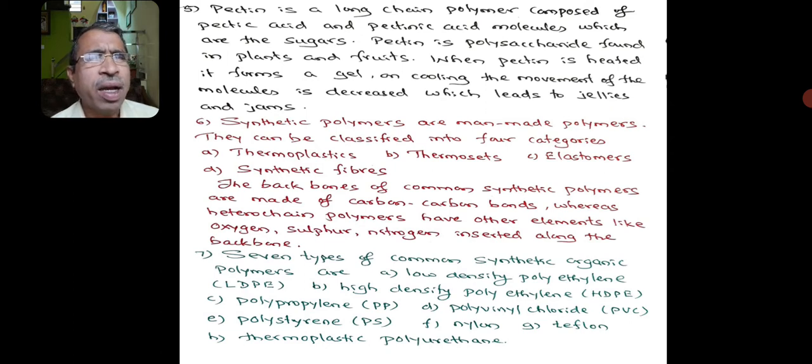Synthetic polymers are man-made polymers. They can be classified into four categories: thermoplastics, thermosets, elastomers, and synthetic fibers. The backbones of common synthetic polymers are made of carbon-carbon bonds, whereas heterochain polymers have other elements like oxygen, sulfur, nitrogen inserted along the backbone.